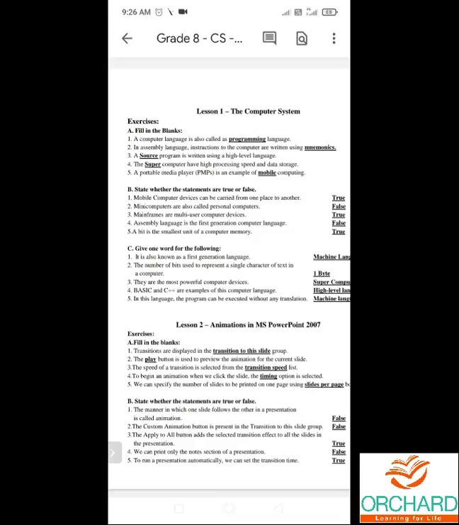Fourth one, the supercomputer have high processing speed and data storage. The supercomputer have high processing speed and data storage. S-U-P-E-R, super.